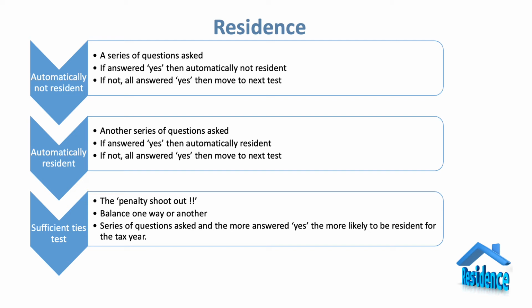The second test of automatic residence is again a series of questions. If you answer yes to these, then you'll be automatically resident. If you don't, then you'll move to the penalty shootout of the sufficient ties test. And the sufficient ties test will basically be dependent on whether or not you're arriving in the UK or leaving the UK, and even that is not as straightforward as it seems.